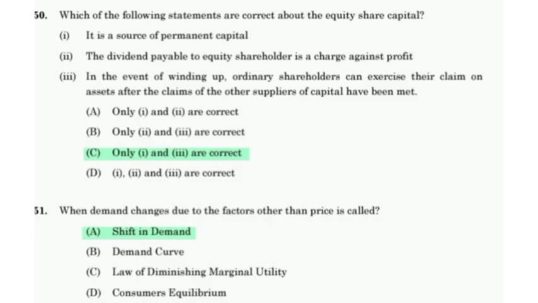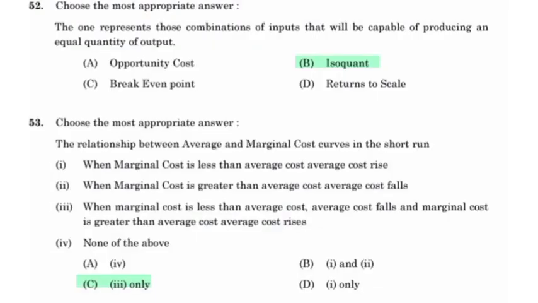When demand changes due to factors other than price, it is called a shift in demand. The one that represents those combinations of input that will be capable of producing an equal quantity of output is isoquant.